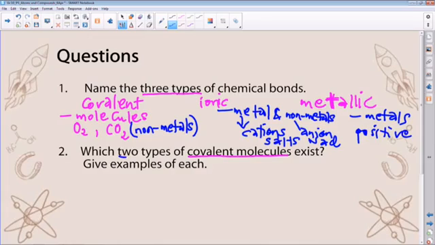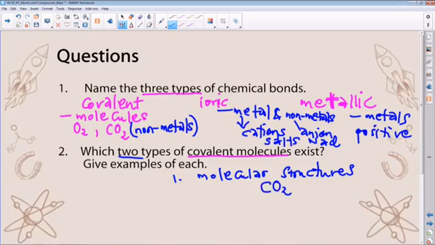Then the two types of covalent molecules that we discussed today are the molecular structures. Molecular structures are covalent, most definitely. An example of such structures is carbon dioxide. When carbon bonds with oxygen, that's typically what happens. This is a molecular structure due to shared valence electrons.